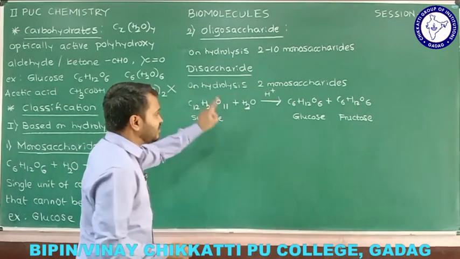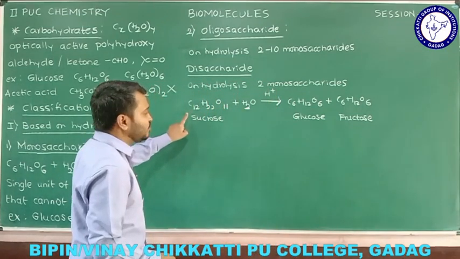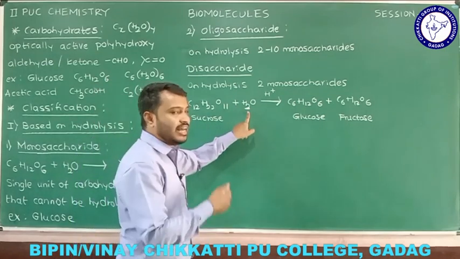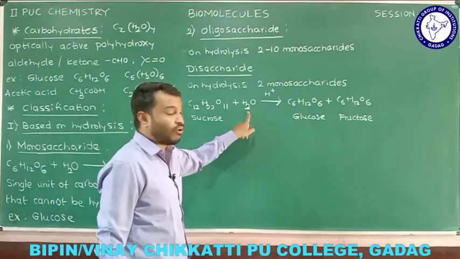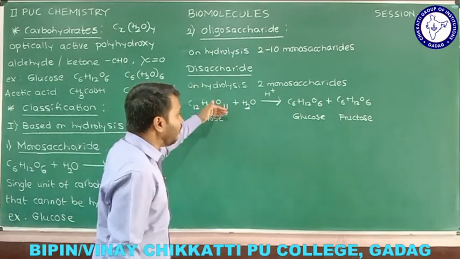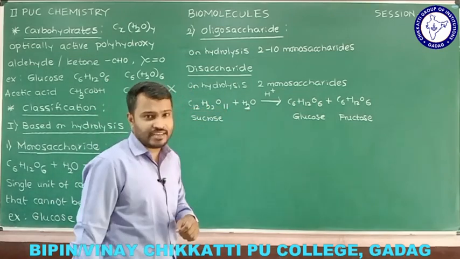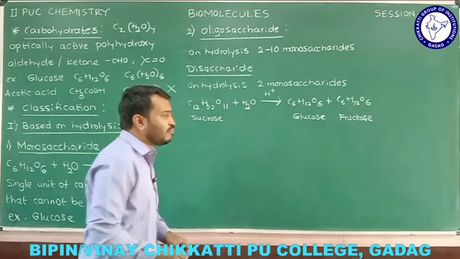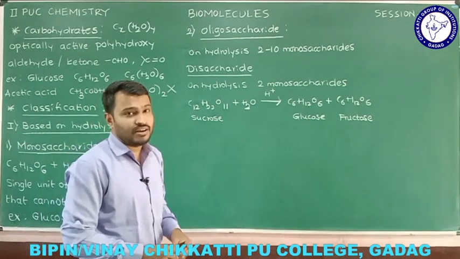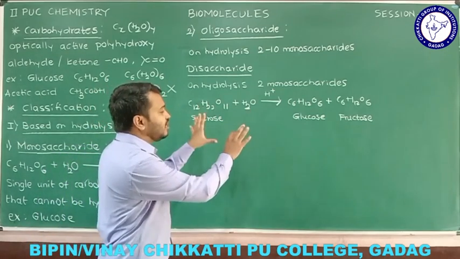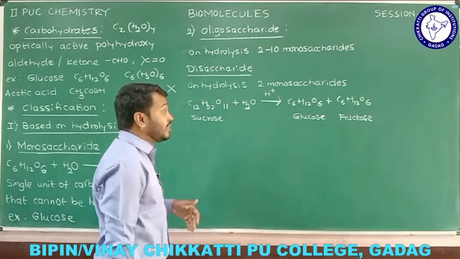The rate of this reaction depends only on the sucrose, but water we take in excess quantity, that will be considered a constant here. Therefore the second order reaction is converted into a first order reaction in this case. Therefore this is the best example for pseudo first order reaction. So these are some other concepts I explained already in some other chapters also.